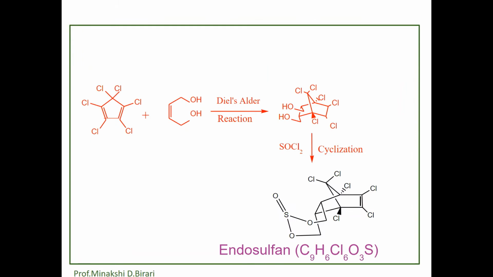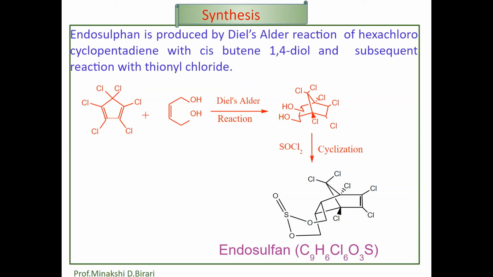Now, what is the synthesis of endosulfan? How can it be synthesized? Endosulfan is produced by Diels-Alder reaction of hexachlorocyclopentadiene with cis-butene-1,4-diol and subsequent reaction with thionyl chloride.